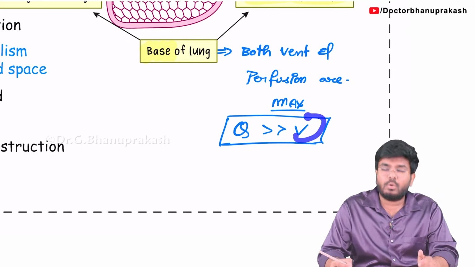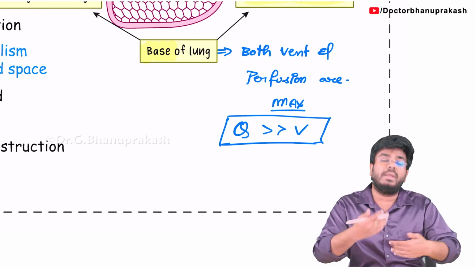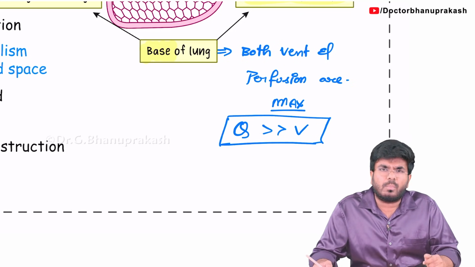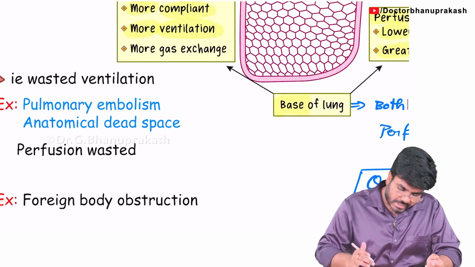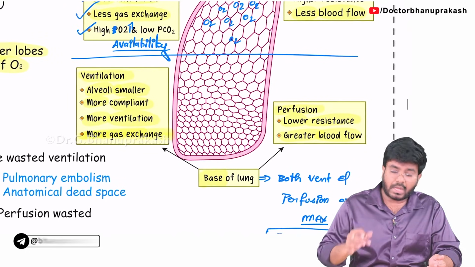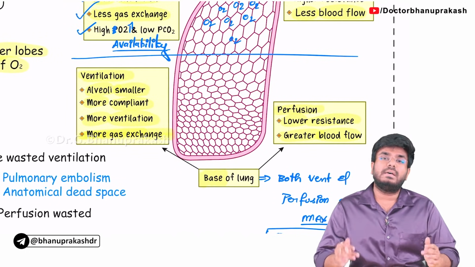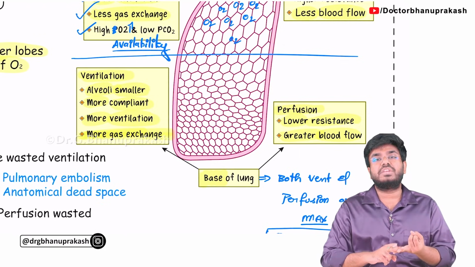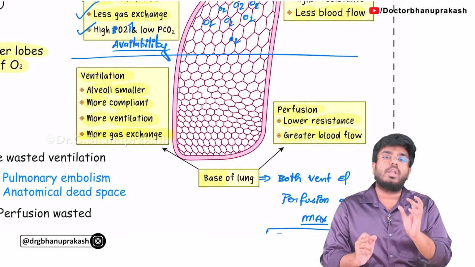When compared to the air going to the base, much more blood is coming. More blood coming means more gas exchange can occur. So yes, in the base of the lung, more gas exchange. Now you understand how the lung is different in the different lobes. In the base of the lung: more ventilation, more perfusion, more gas exchange, more compliant alveoli, smaller alveoli.